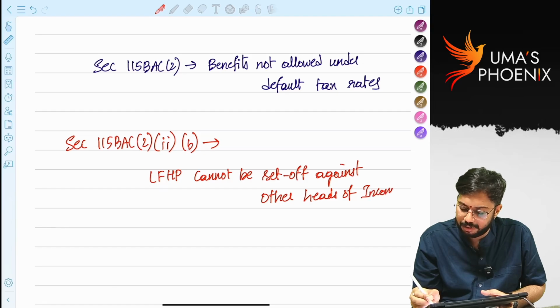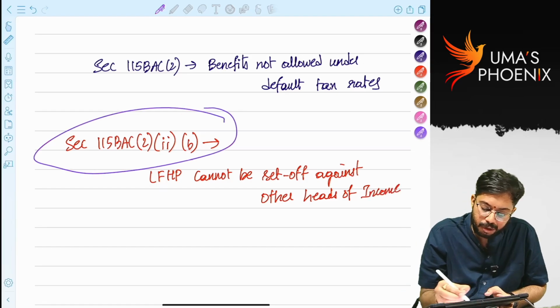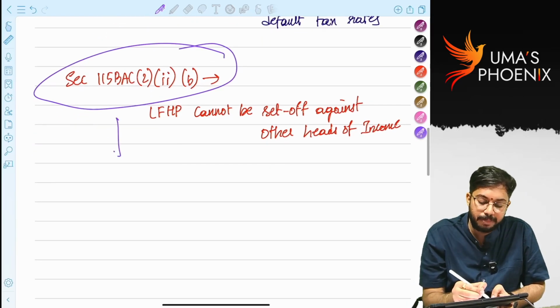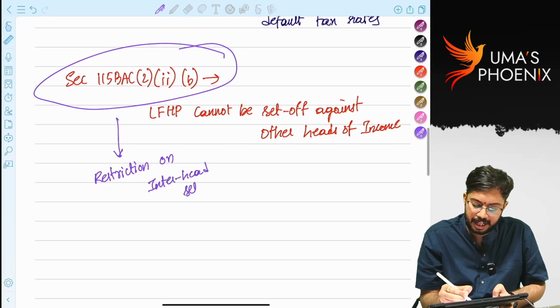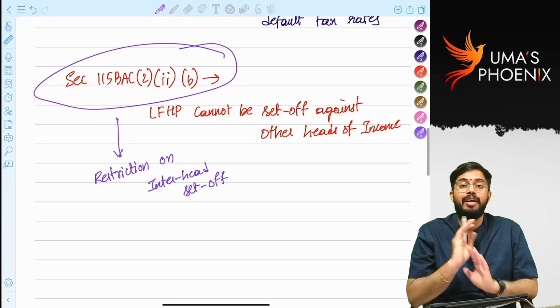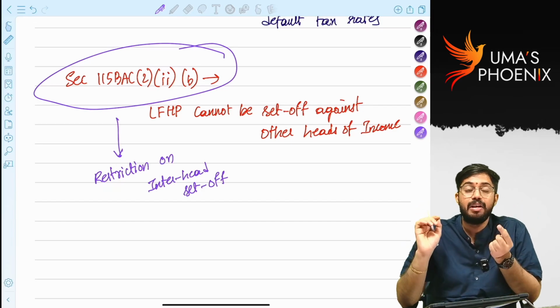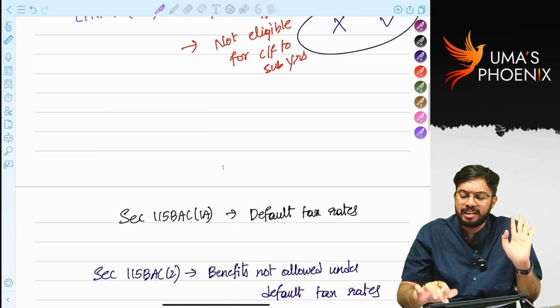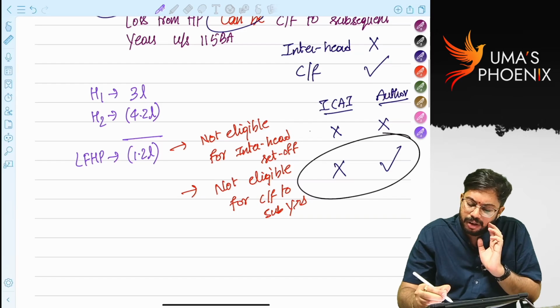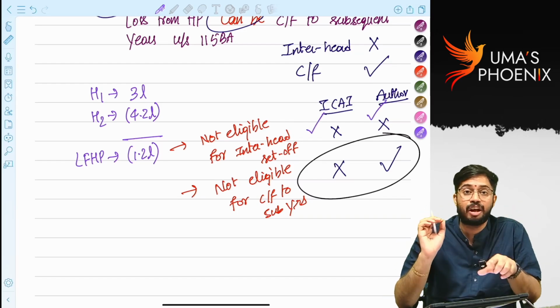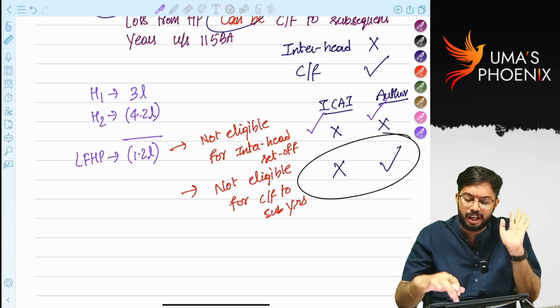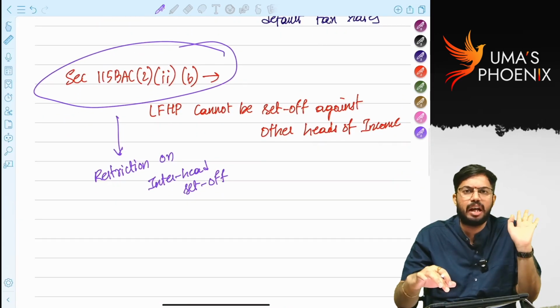That means what? Section 115 subsection 2 clause 2 subclause B keeps restriction on interhead set off. It is saying that interhead set off is not allowed for loss from house property. So this is clear. ICAI is saying interhead is not allowed. Other books are also saying interhead set off of loss from house property is not allowed. With regard to this, there is no confusion.